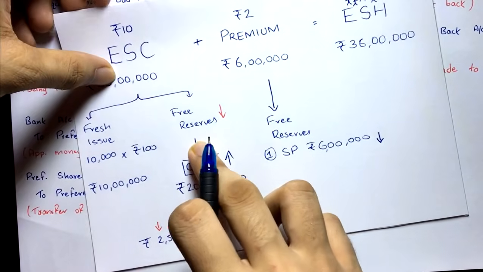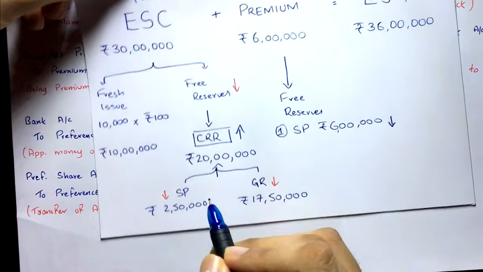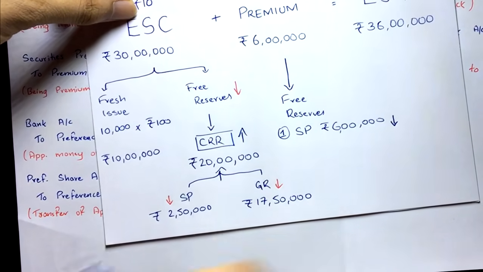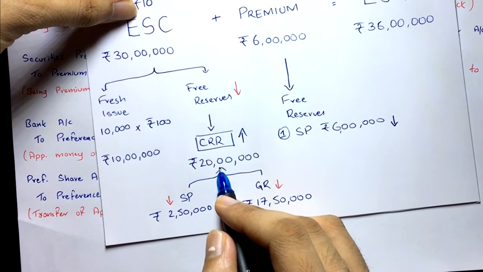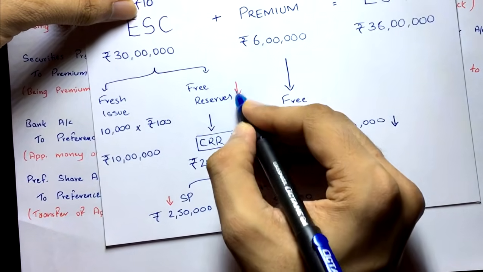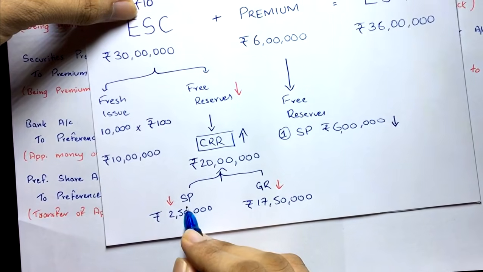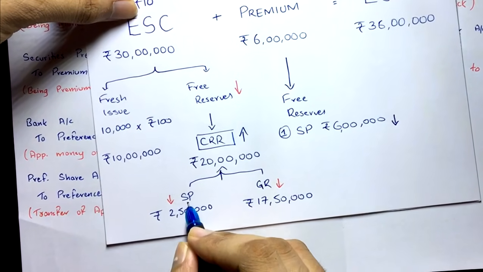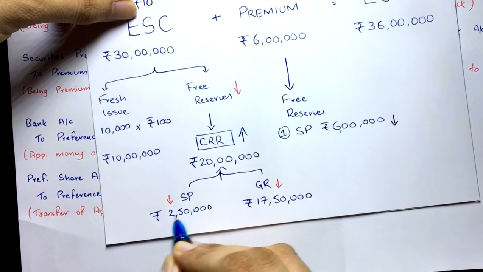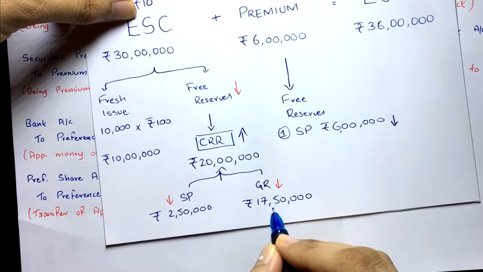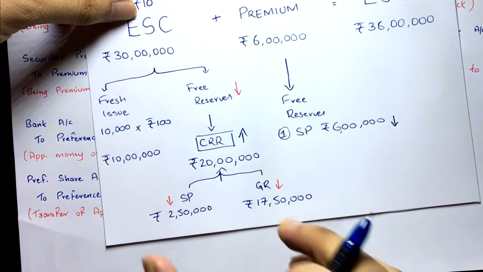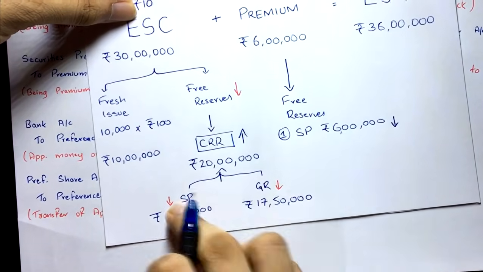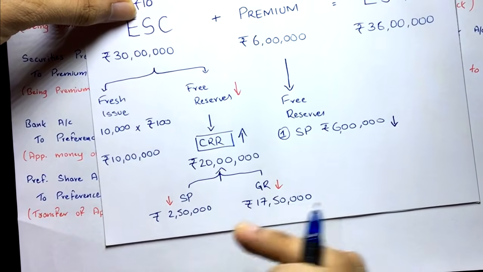Yeah, here what we have done, we have created the CRR. Yes, 20 lakh CRR we have created, capital redemption reserve, to comply with Section 68. So what we have done here, we have decreased the free reserves and securities premium also, because the Companies Act permits us to use the securities premium, so we have used that. Okay, 2 lakh 50 securities premium and general reserve 17 lakh 50,000. So these two reserves will be decreasing, and these always have credit balance.